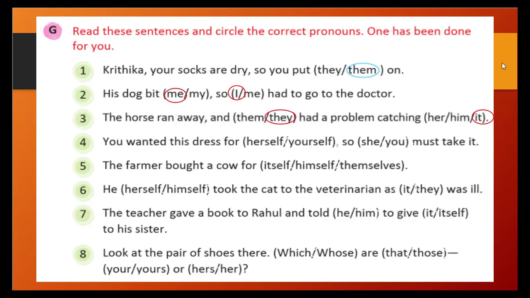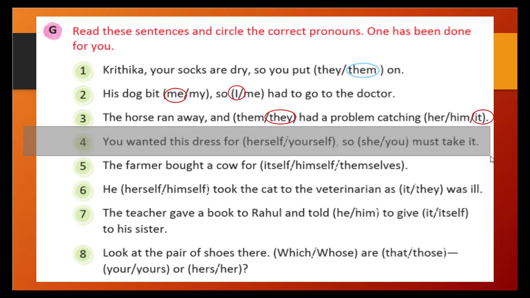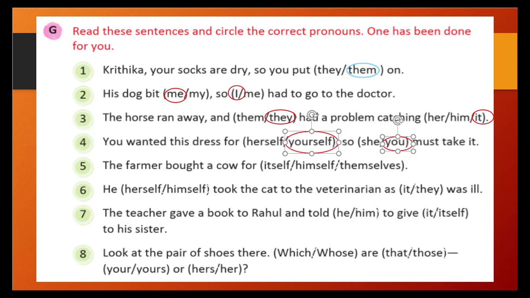You wanted this dress for yourself, so you must take it. Correct. Here we are talking about you. So you wanted this dress for yourself and you must take it. The farmer bought a cow. For whom will the farmer buy it? The farmer himself, right? So himself is the correct answer. Similarly, the other ones: he, herself, himself took the cat.